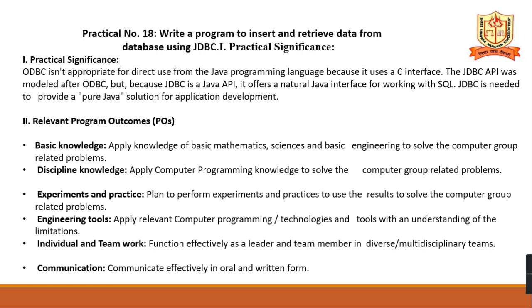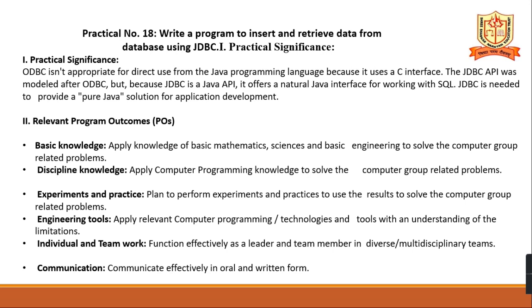JDBC is used to make a connection between the Java application and the database, converting the Java application's calls to SQL queries. Practical significance: ODBC is not appropriate for direct use of the Java programming language because it uses a C interface.